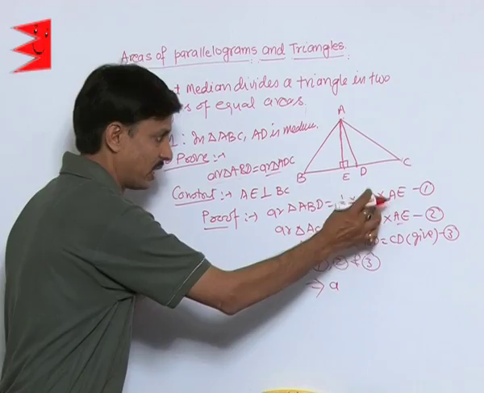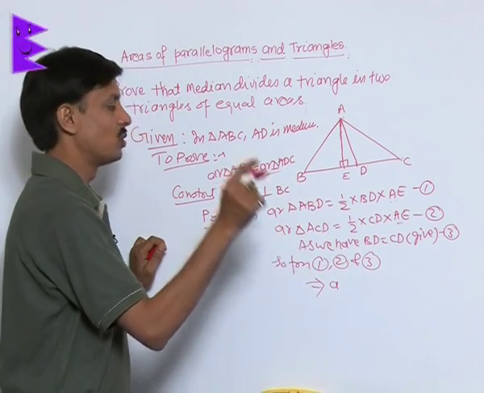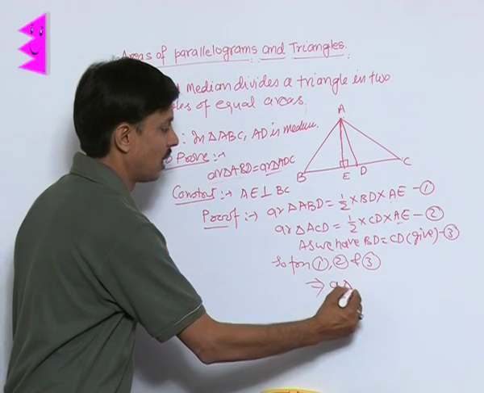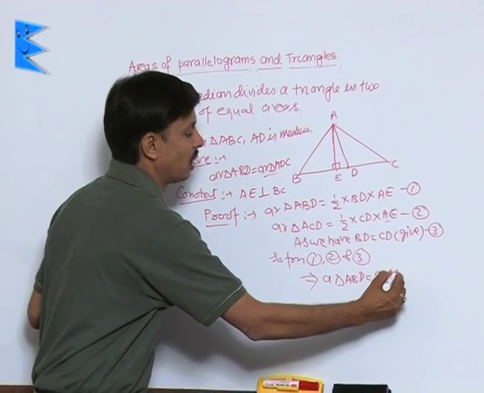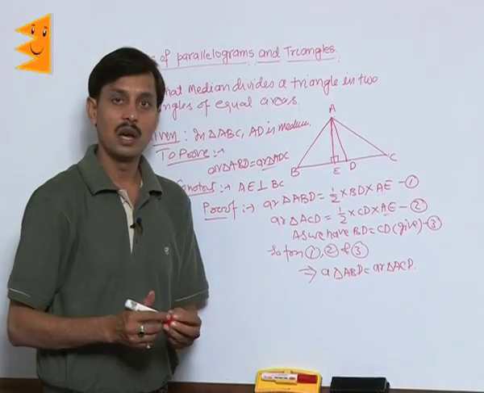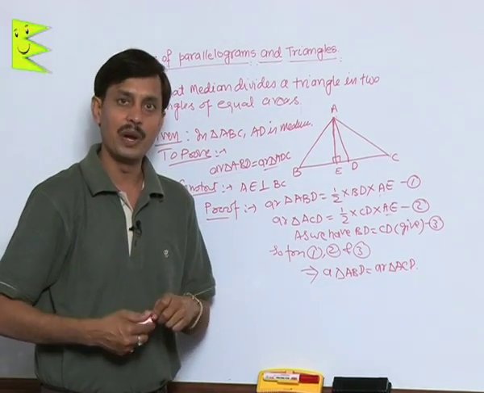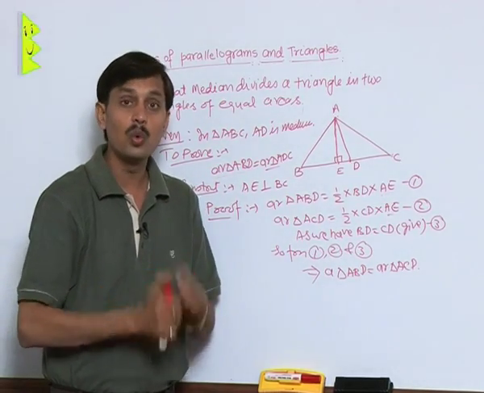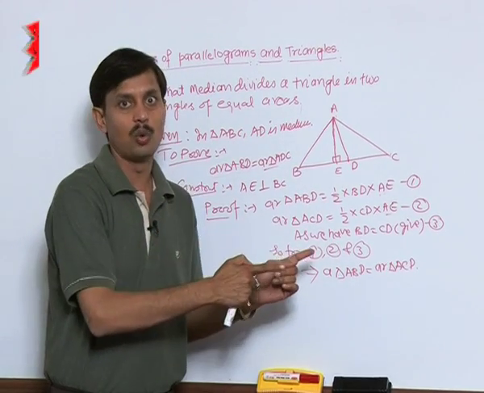So the RHS of equations 1 and 2 are equal with the help of equation number 3. So we can say area of triangle ABD is equal to area of triangle ACD. Hence, the conclusion drawn is that a median separates a triangle into two triangles of equal areas, not congruent.